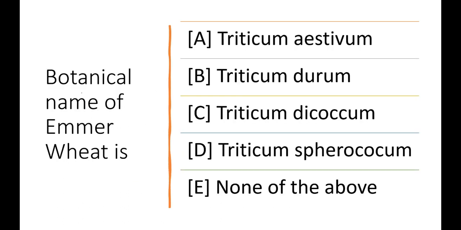Another important question is the botanical name of Emmer wheat. Okay, this is a very easy question. Everyone knows the different kinds of wheats and their botanical names. So the correct answer will be C. We will not waste too much time. Now come to the next important question.